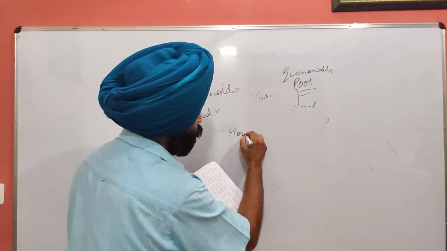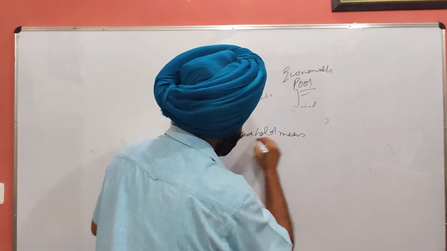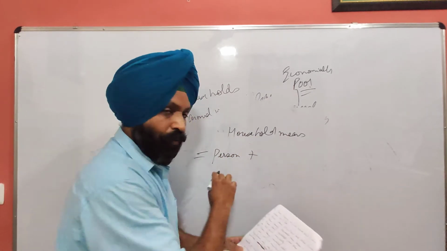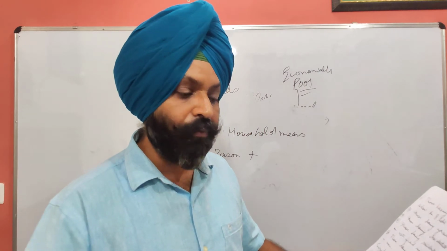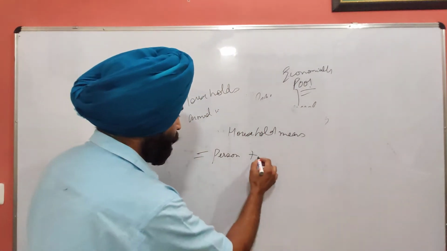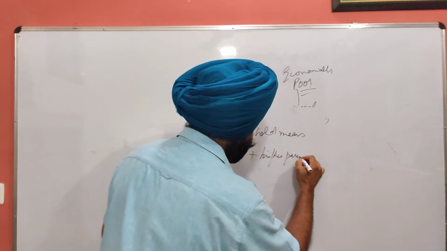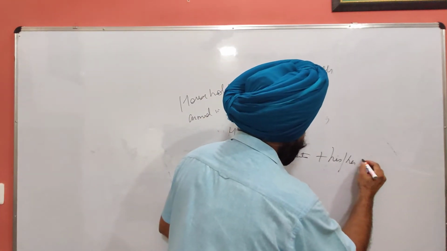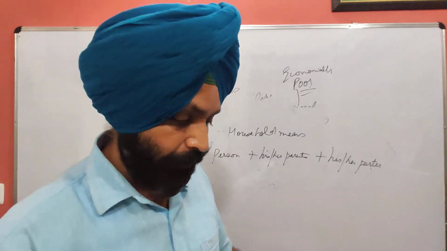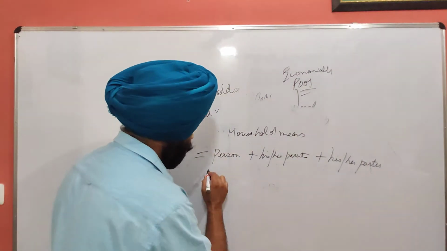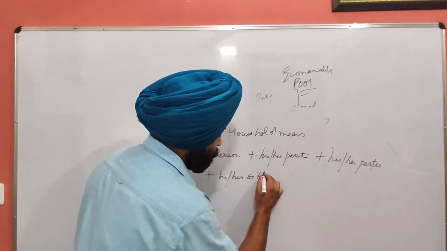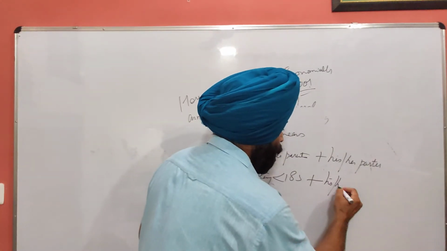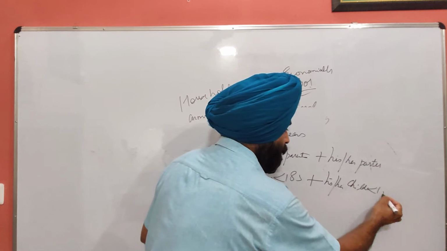This household includes, just listen, the person who applies for the reservation, he can be male or female, plus his or her parents, plus her partner, partner can be wife or husband, plus her siblings less than 18 years, plus his or her children less than 18 years.